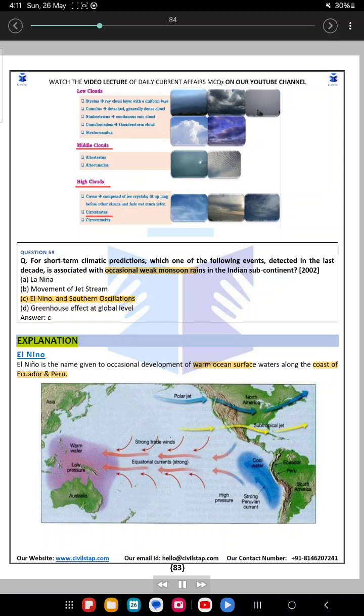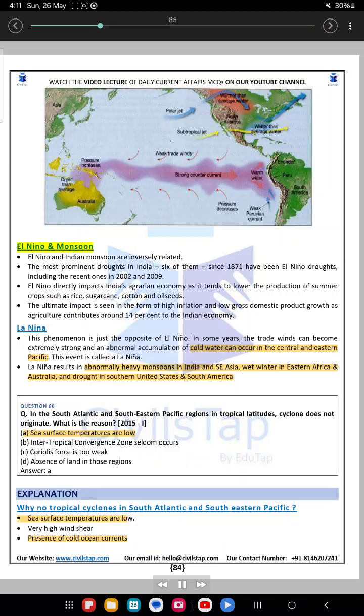Answer: C. Explanation. El Niño is the name given to the occasional development of warm ocean surface waters along the coast of Ecuador and Peru. El Niño and the Indian monsoon are inversely related. The most prominent droughts in India, six of them since 1871, have been El Niño droughts, including the recent ones in 2002 and 2009.